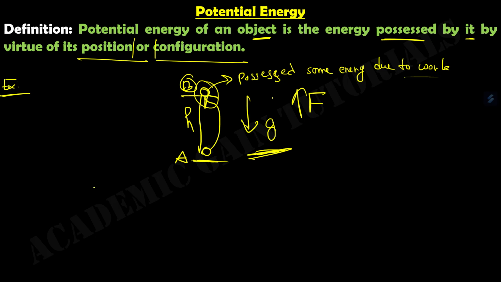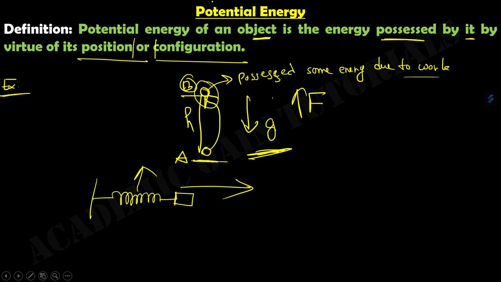What is configuration? Let us take the example of a spring. If we pull down the spring, the configuration of the spring will change. Because of this pull, some work is done, and this work gives the spring some energy, which is known as potential energy. So I think we get the main concept of what potential energy is and how it is possessed by an object by virtue of its position or configuration.